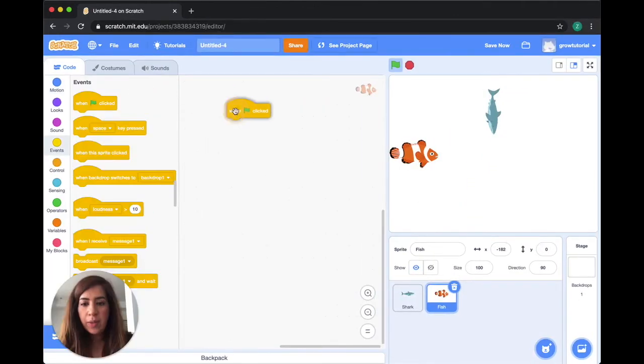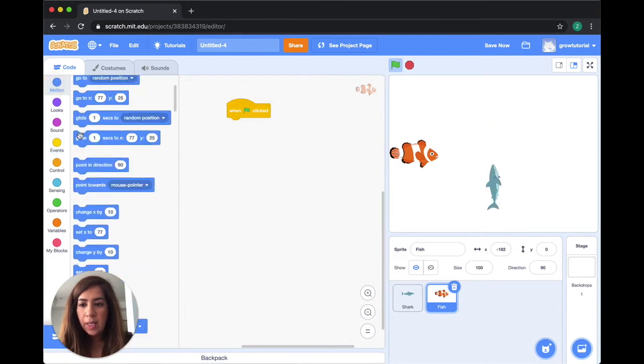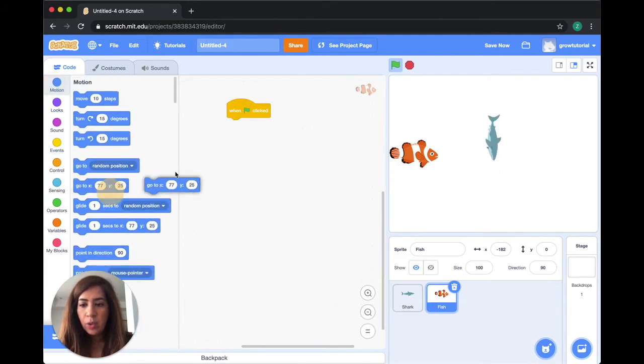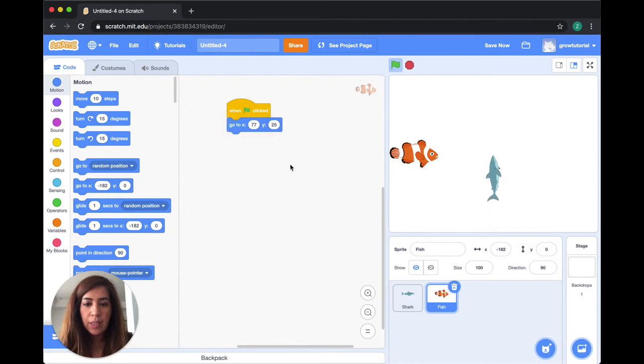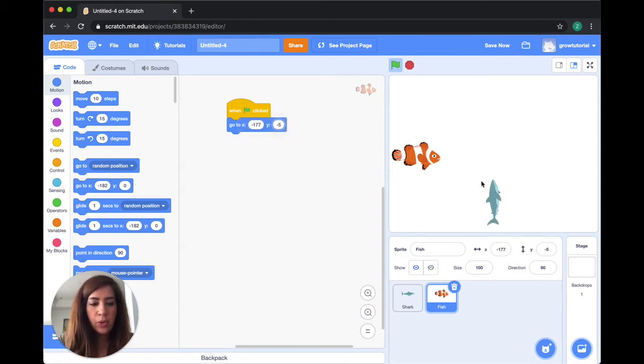Drag when the green flag is clicked, and then I'm going to go to the go to code because I always want the fish to start at this end, which is -177 and -5, which are the coordinates that I see here. So let me just run the code. Yeah, so that's where it starts, and he's also a little big.